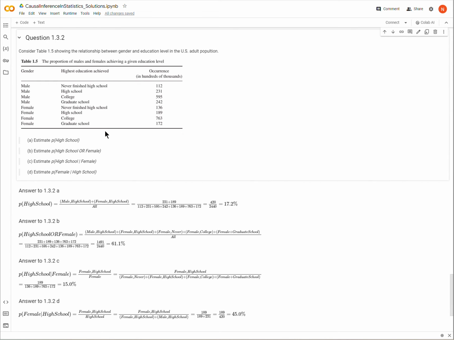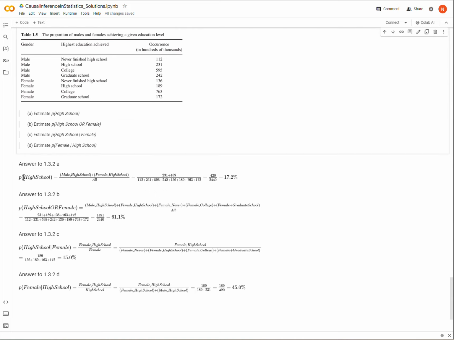Okay. So the first thing we want to estimate is the probability of high school. To do that, we need to go through our highest education achieved column and find everything for high school. So here's high school, one entry for male, one for female. All we need to do is add up the entry for males as well as for females, because our question doesn't care about which sex the person is. We just want to know what their highest education achieved was. And so we add those up.